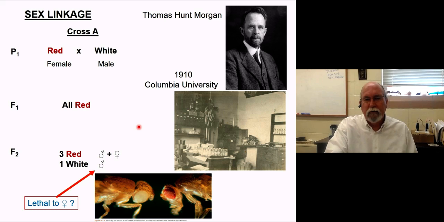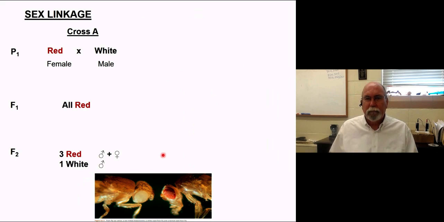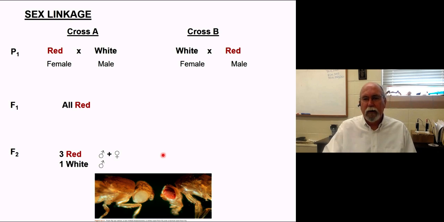But at first he thought, wow. It was kind of odd that male and females would be red, but only males would be white based on this cross. Well, once he had some females that were white-eyed, he did what good scientists would do. He did a reciprocal cross. He turned them around. So this time he took a red-eyed wild-type male, so the male looked like this, and he found these females that looked like this, and he crossed them.